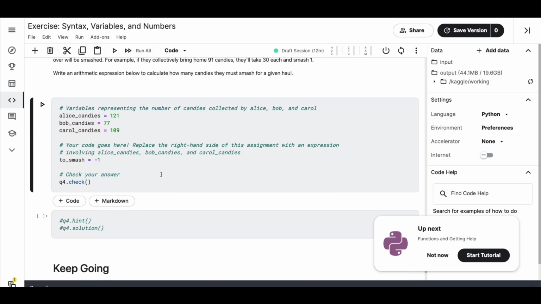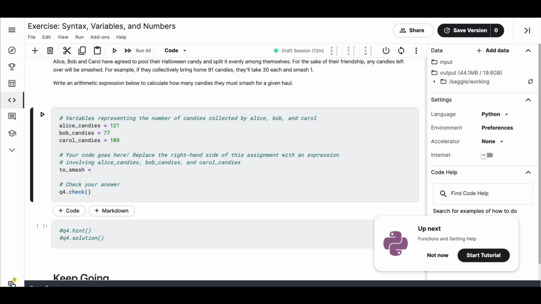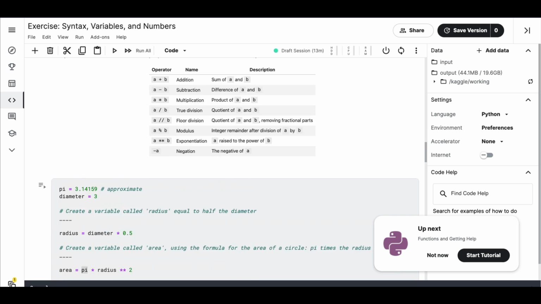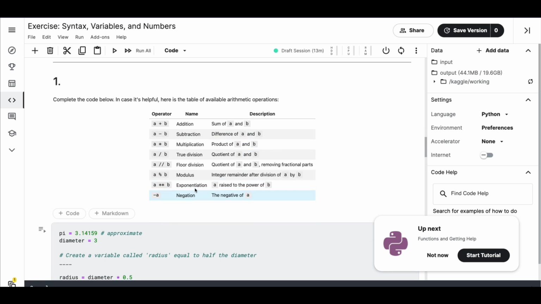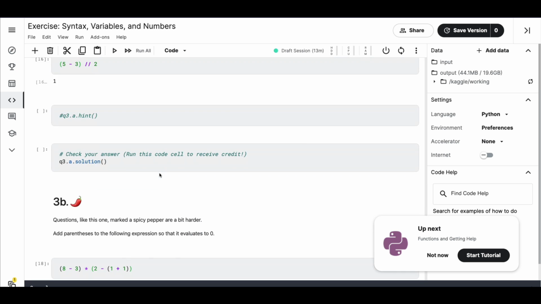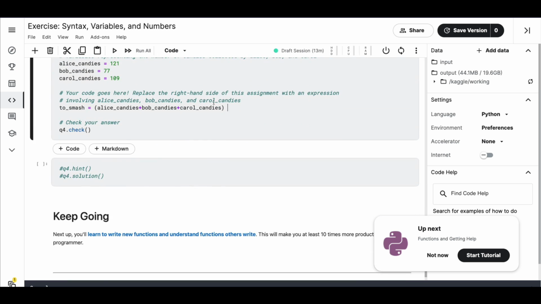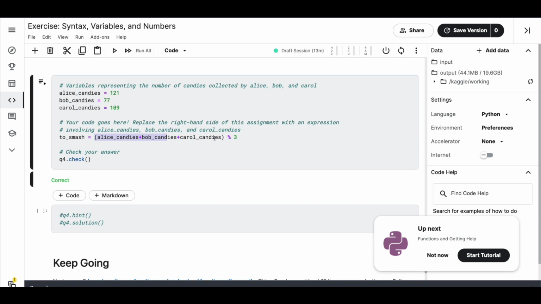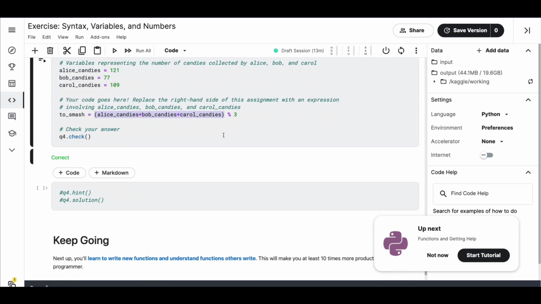So again, this is a question I might struggle a bit with, but let's try. I'm going to say Alice candies plus Bob candies plus Carol candies divided by 3. Okay, what is our arithmetic operator for the remainder? Modulo operator. Okay, and then I'm going to say 3. Does it work? Of course it works, because we take this thing divided by 3 and then the remainder is going to get smashed. So good.